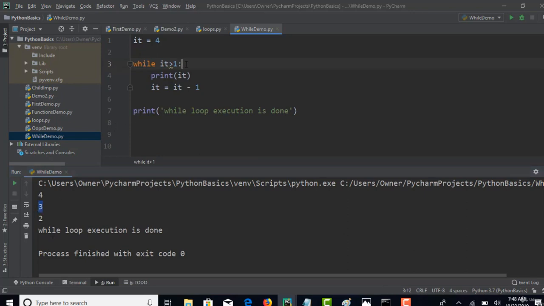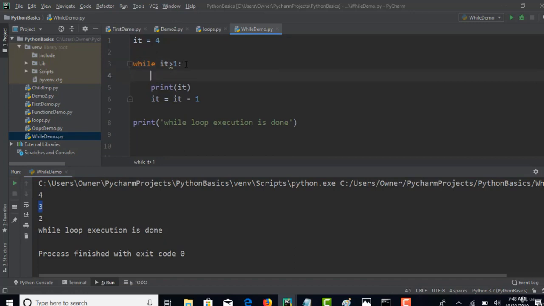Simple. Let's introduce an if condition in this while loop. Every time it comes inside the loop, let's have one condition. Check if it equals 3, or let's make it not equals 3. When it is not equals 3, then keep printing this. But if it equals 3, then we should skip this statement. So we should treat this print statement as part of this if condition.